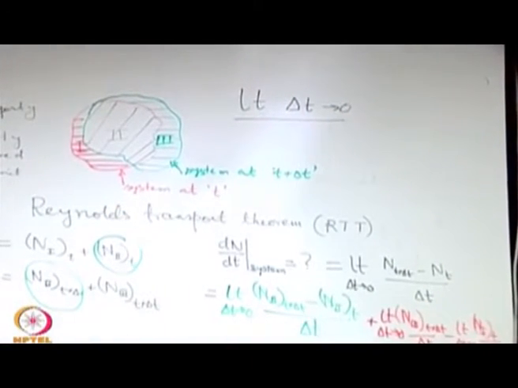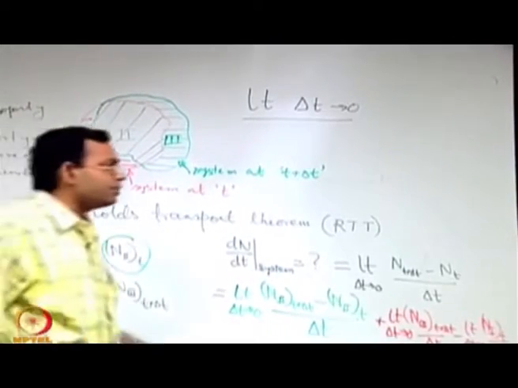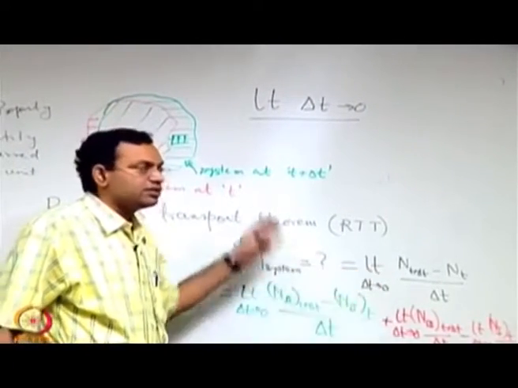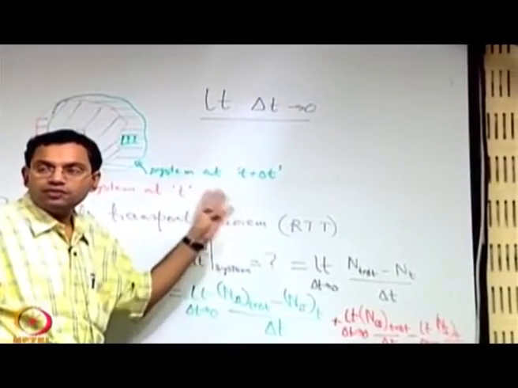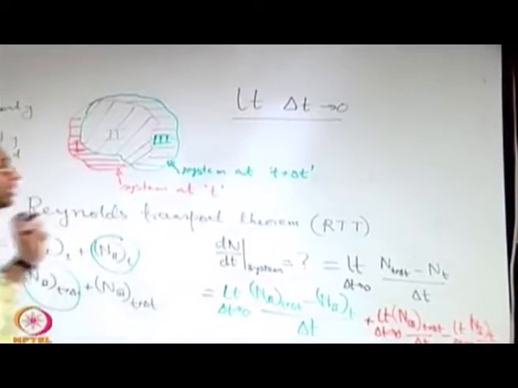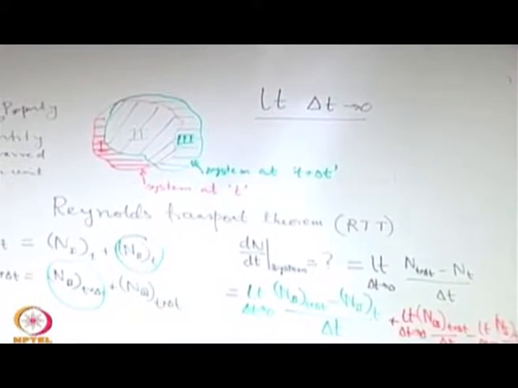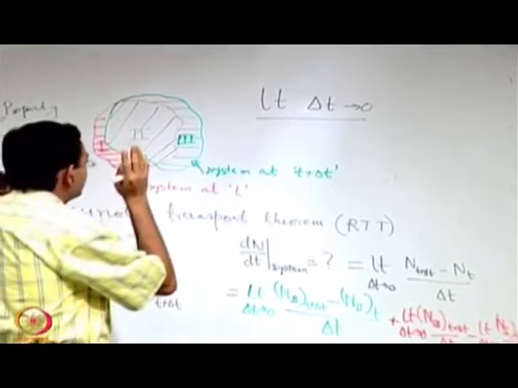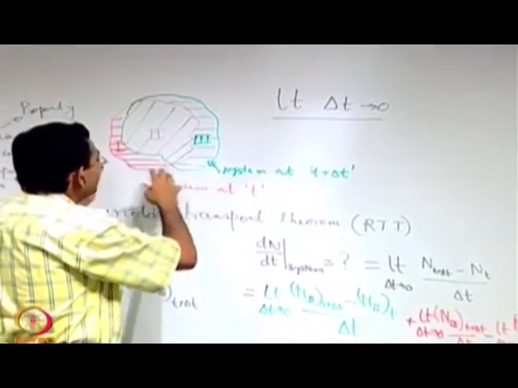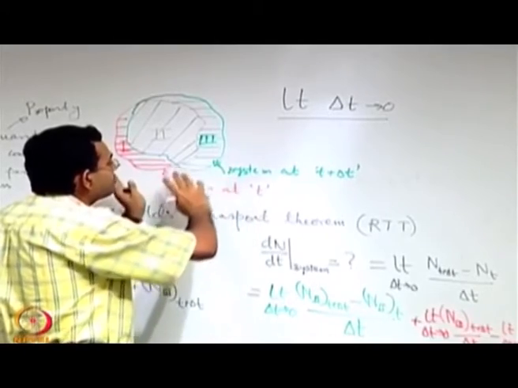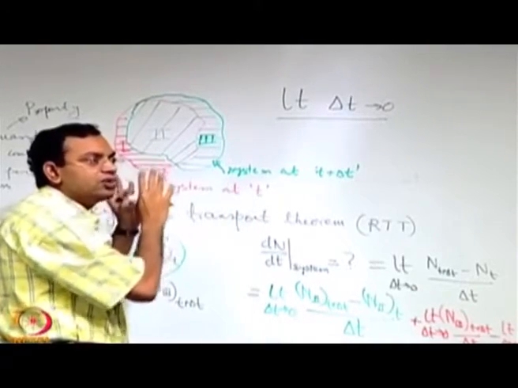The limit as delta t tends to 0 is not just a mechanical way of evaluating a limit and therefore getting a derivative. In the limit as delta t tends to 0, we have already hinted that the system boundaries at the two time instants are almost coincident.